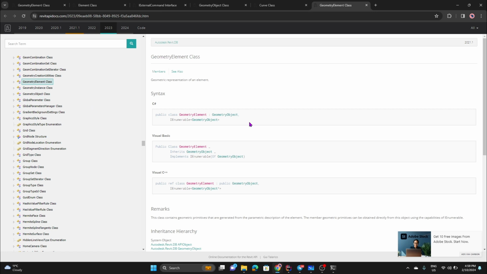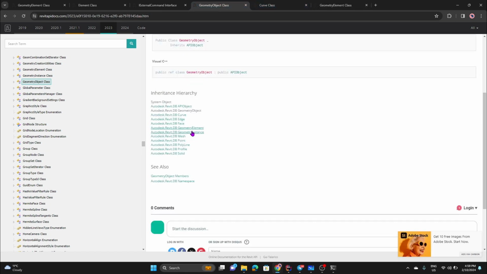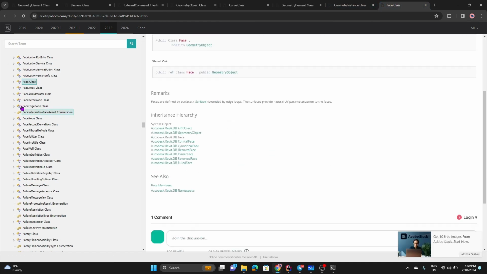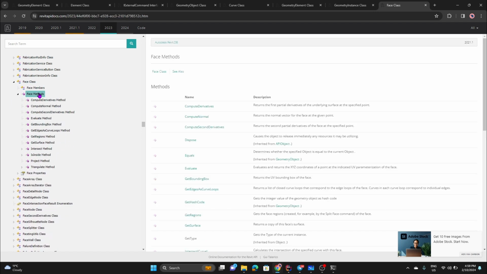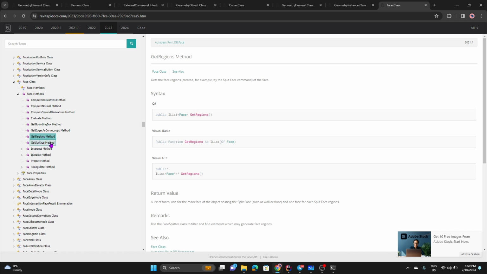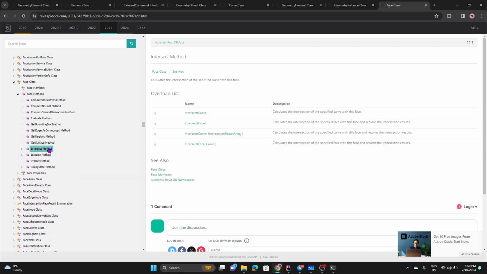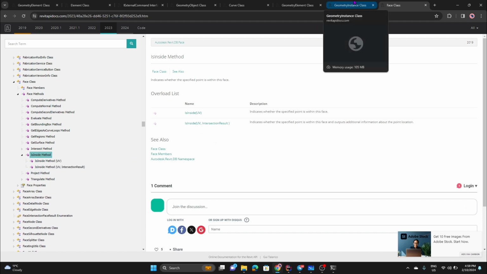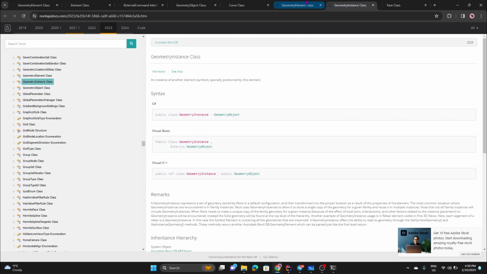What else do we have on the way of geometry object? We also have a geometry instance, because all these things like face, if you go to the face, we see that that is a direct implementation of geometry and it just has a bunch of cool methods, right? Like get regions, get surface, whether it intersects or not. Basically, a lot of great functionality that is purely related to the face.